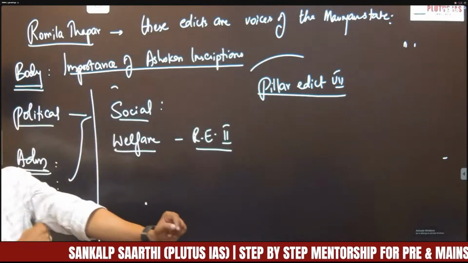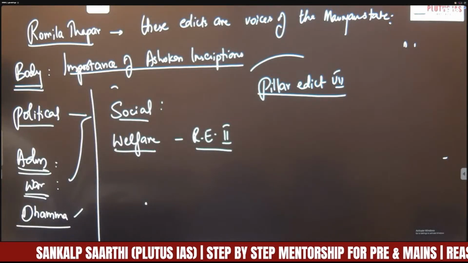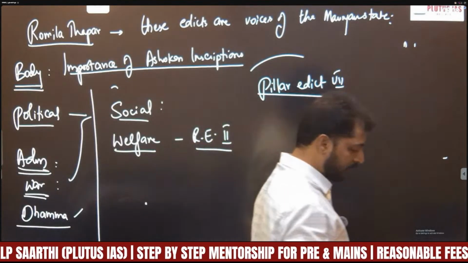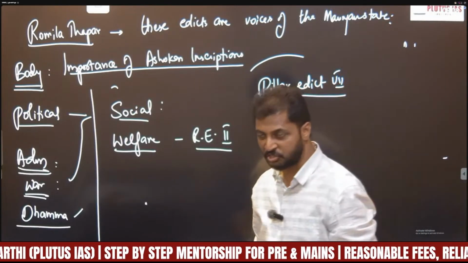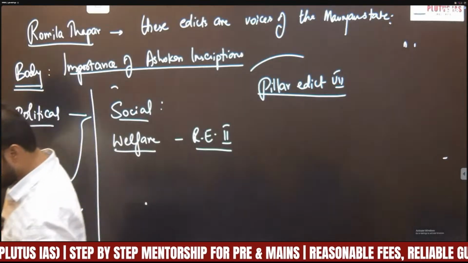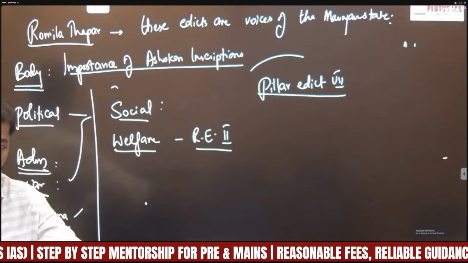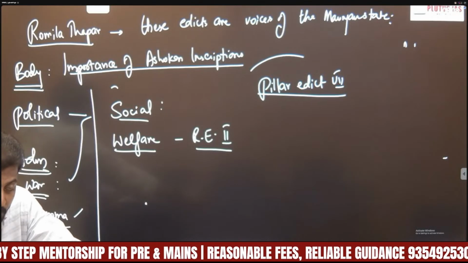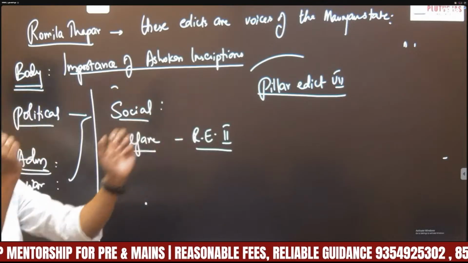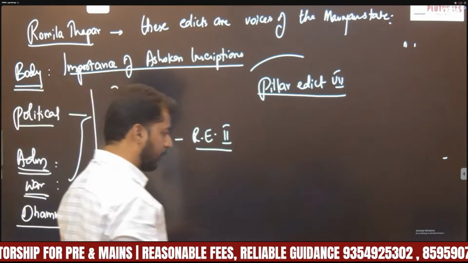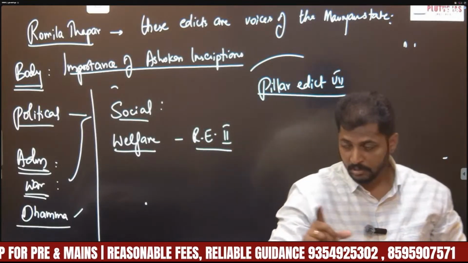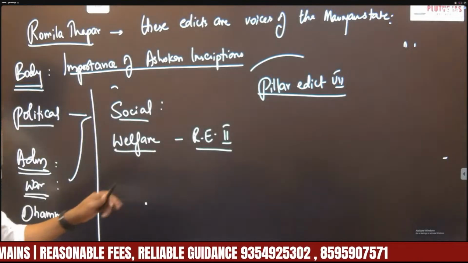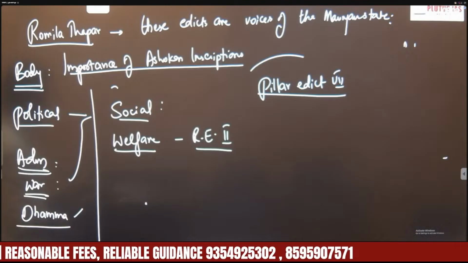Rock Edict 2 mentions Ashoka's benevolent approach, the policy of paternal kingship, his approach towards the poor, plantation of trees, construction of roads, digging of wells, as well as construction of various medical facilities for humans and animals, right? So Ashoka's welfare measures were mentioned through Rock Edict 2.